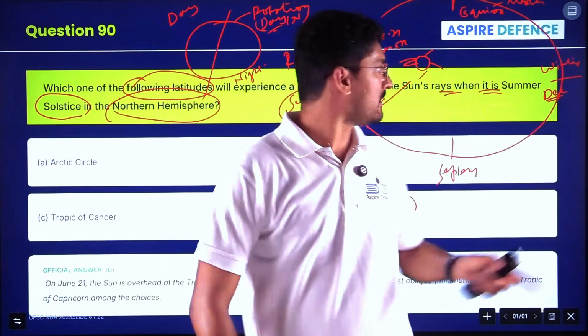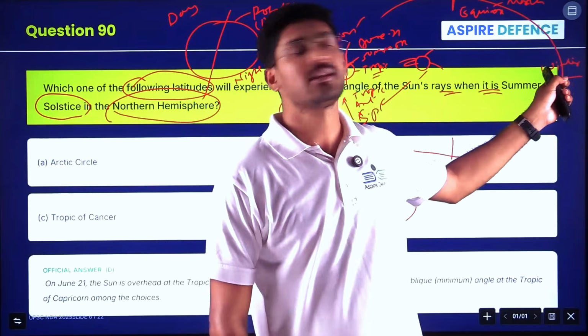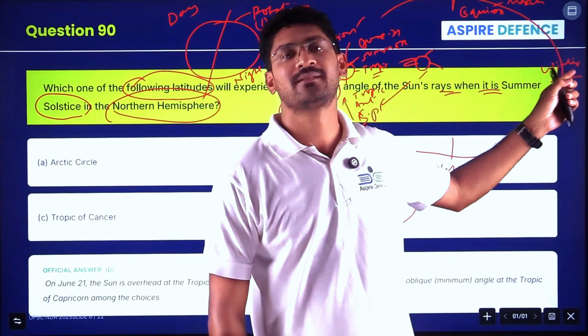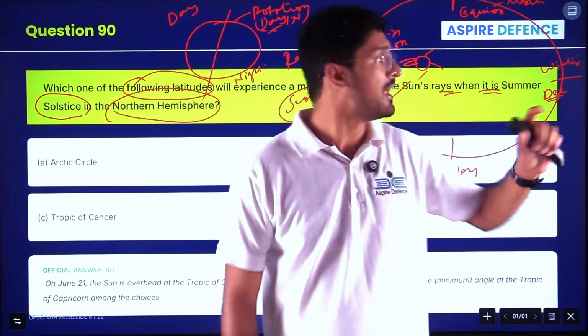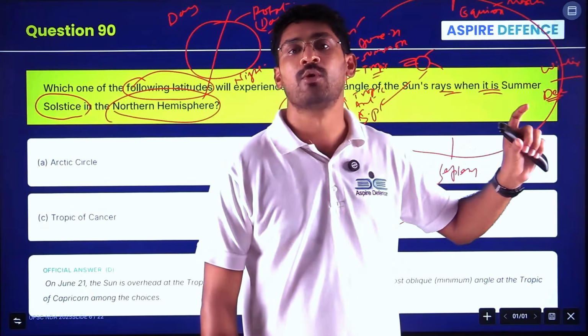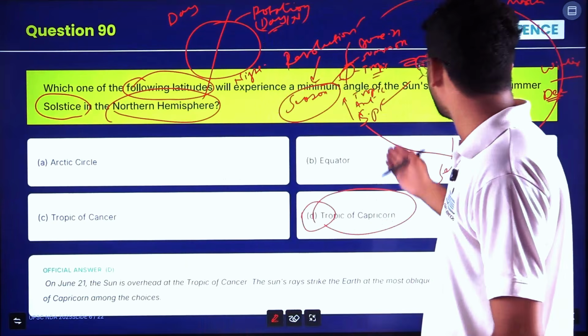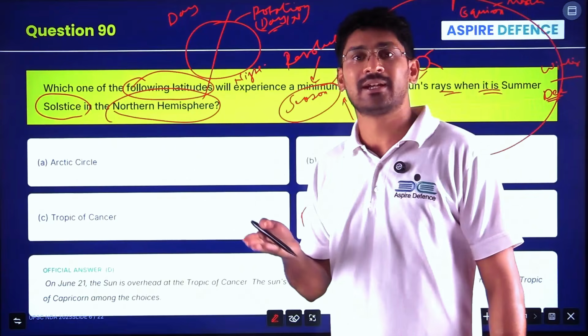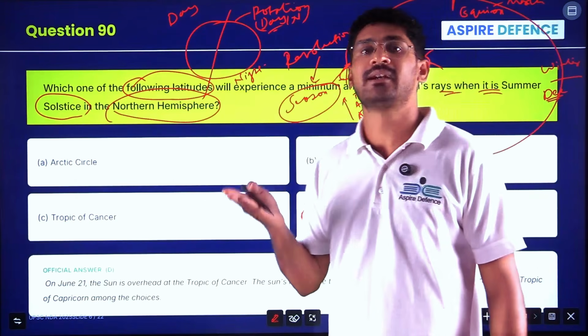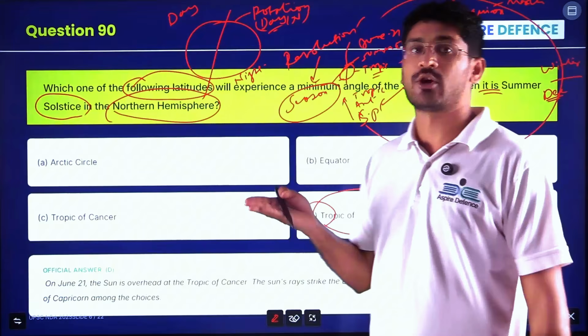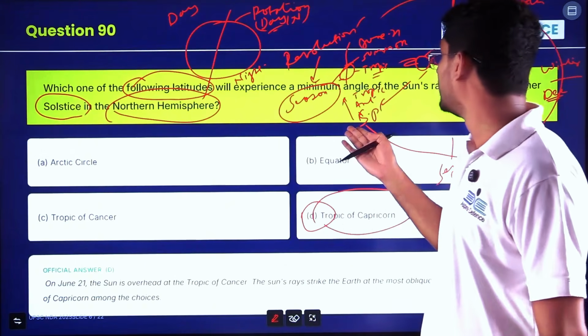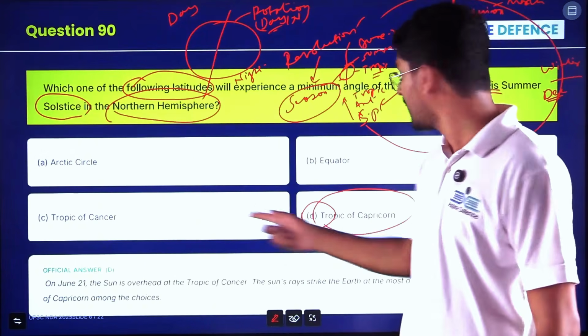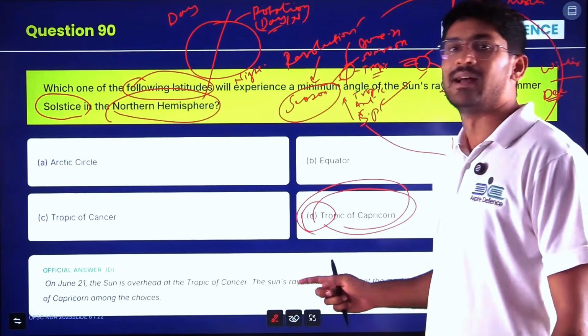It will become Ulta in the December month when it is winter solstice. That is, the northern hemisphere will receive less light and the southern hemisphere will receive more light. Here the order is: South Pole gets very little light, then Antarctic Circle will get less light, then Tropic of Capricorn will get less inclination. Among the options, Tropic of Capricorn is the answer.